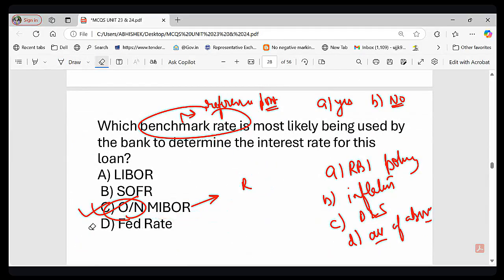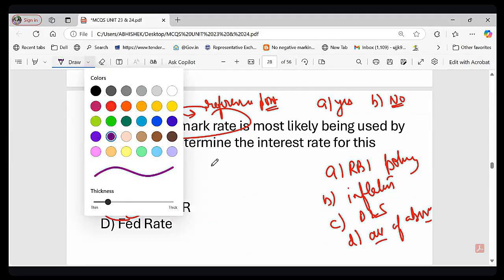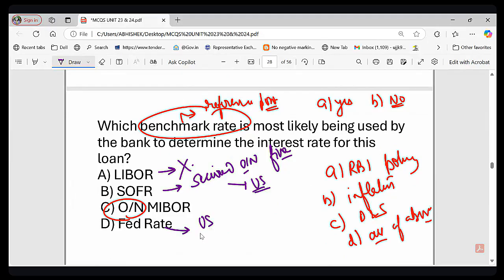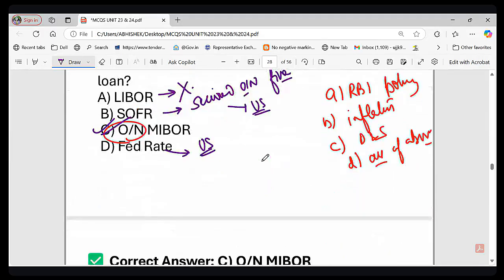मैं आपको बाकी ऑप्शन गलत क्यों ये भी समझा देता हूँ. Let's first see the first option. So first option is LIBOR. That is called London Interbank Offer Rate. It is used globally but is now phased out. What is the second? SOFR. This is secured overnight financing rate. It is used in USA, not in India. Next is the Fed rate. This is set by the US Federal Reserve, not relevant to Indian loans. The correct answer is overnight MIBOR. Remember it. Very easy to understand.